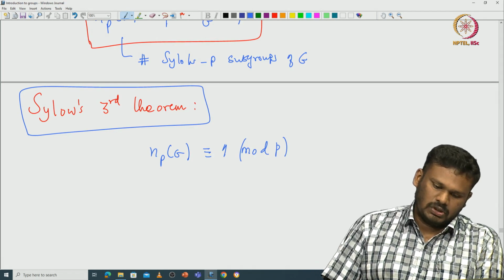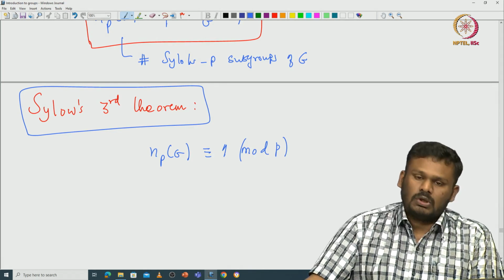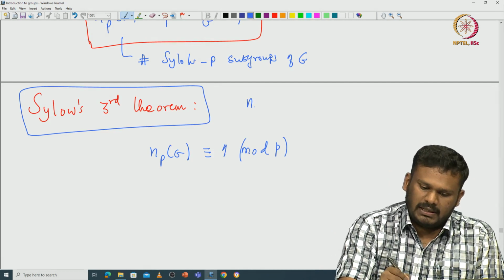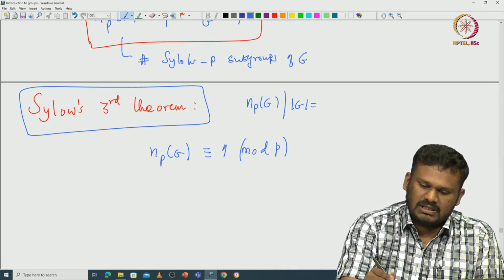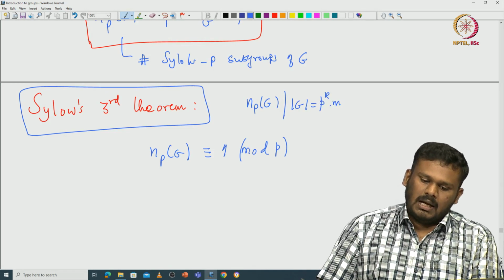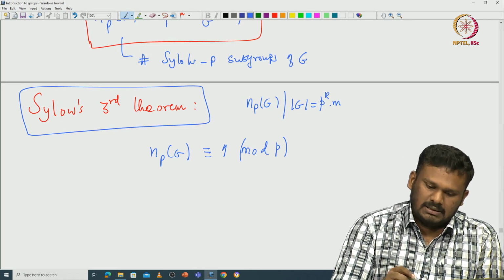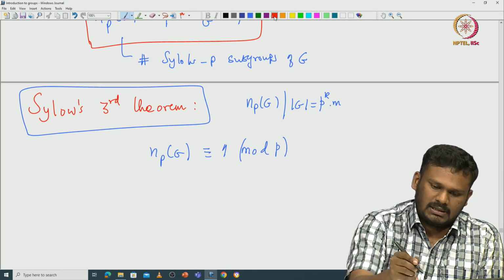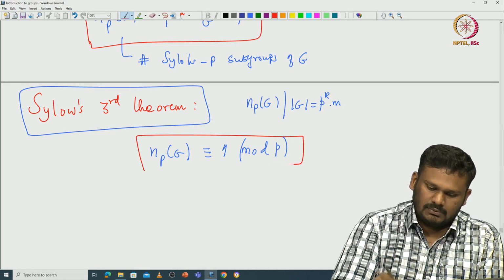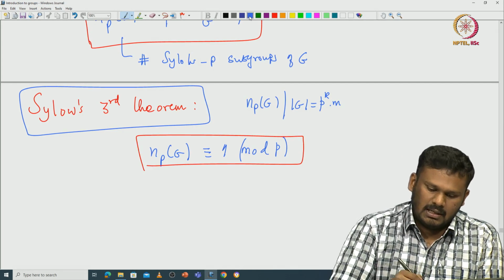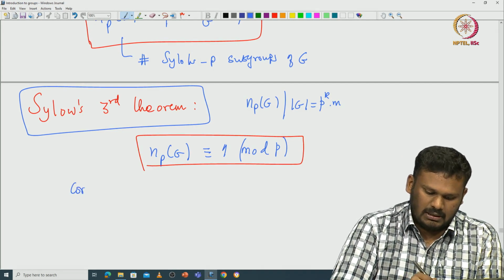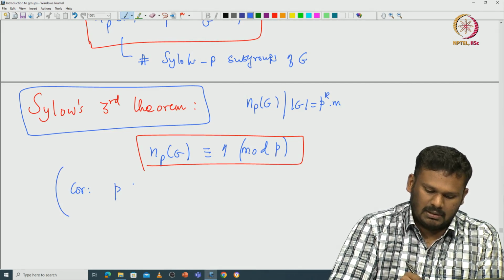So how do we actually prove this? Note that we already know that n_P(G) divides the cardinality of G, which is exactly P to the power k times m. And using this third theorem, as a corollary, P does not divide n_P(G).